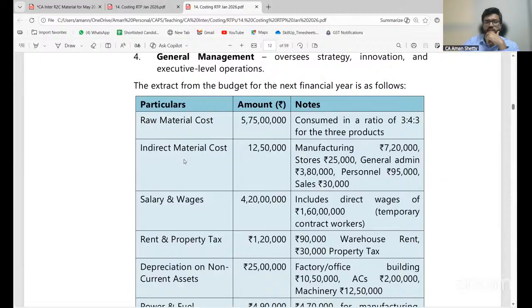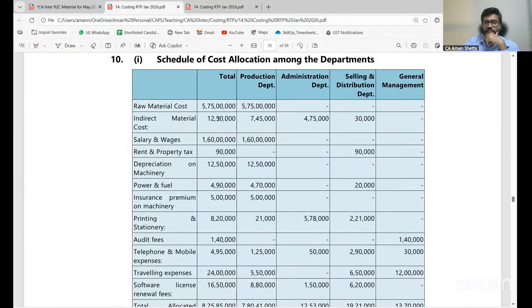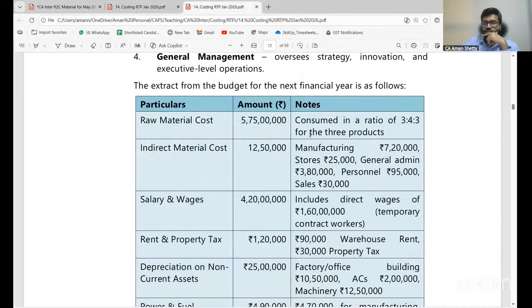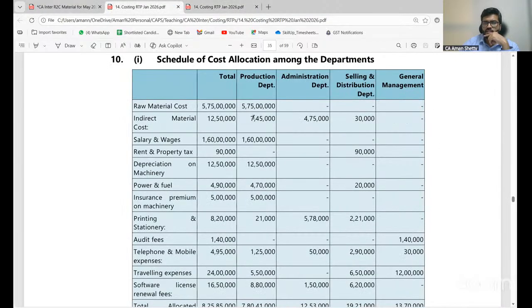Look at this now. So indirect material cost 12,50,000. Production, administration, selling and distribution. So manufacturing is the production department, right? So that has come here. Is it clear, all of you?